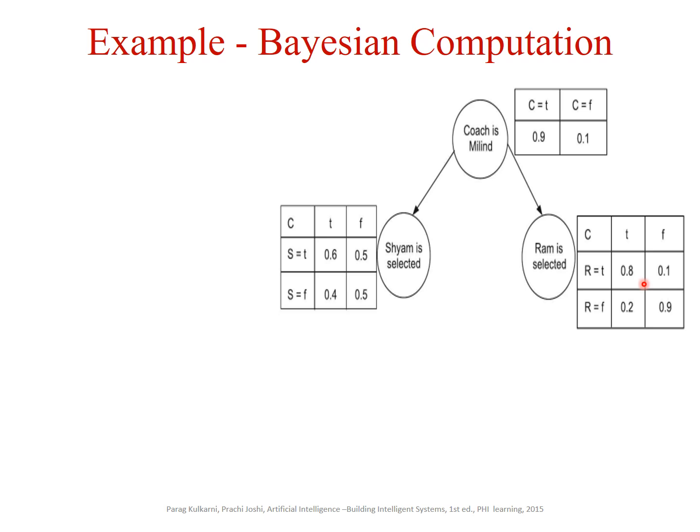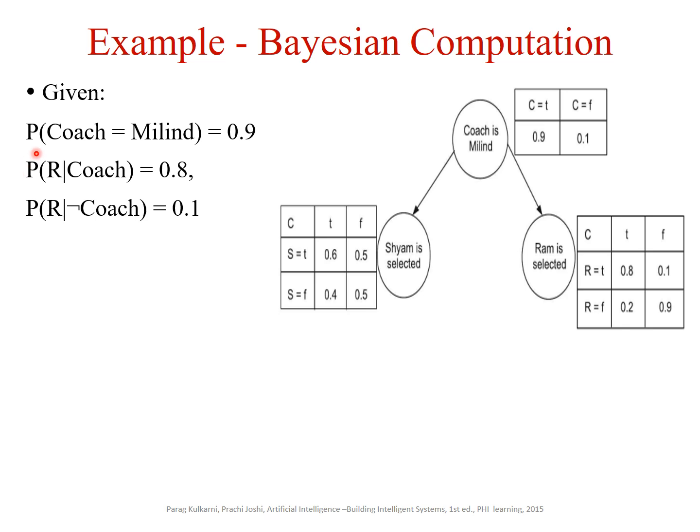Ram is selected and coach is there 0.8. Ram is selected and there is no coach, it's 0.1. Ram is not selected and there is coach is 0.2. Ram is not selected and there is no coach is 0.9. Probability that coach is equal to Milland is 0.9. Probability that Ram is selected and the coach is there, it's 0.8. Probability that Ram is selected and there is no coach is 0.1. You could see when we are summing up the column, it gives a value, say 1.